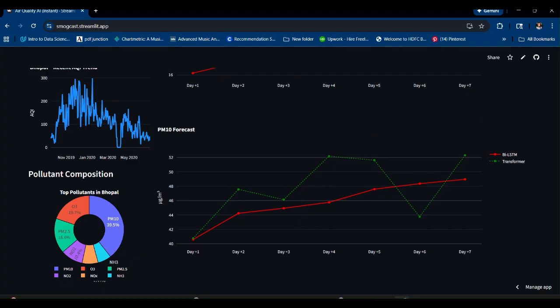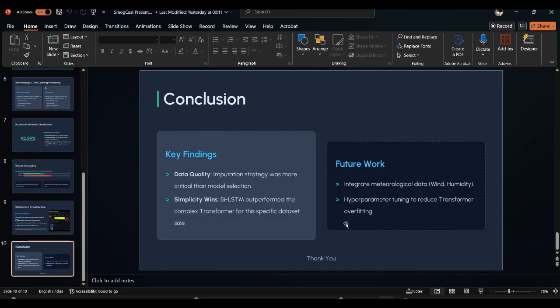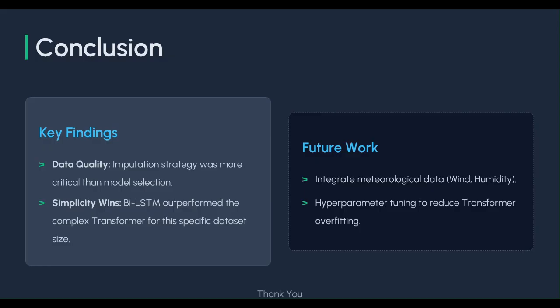Moving ahead, I'll go ahead with my conclusion. So, concluding, I would like to just say that Smogcast has demonstrated how data mining and deep learning can turn raw environmental data into reliable public health insights. The project highlights that data quality and simplicity often outperform complexity. Despite being simpler, the bi-LSTM outperformed the transformer, largely thanks to cleaner data, effective imputation, and thoughtful feature engineering.